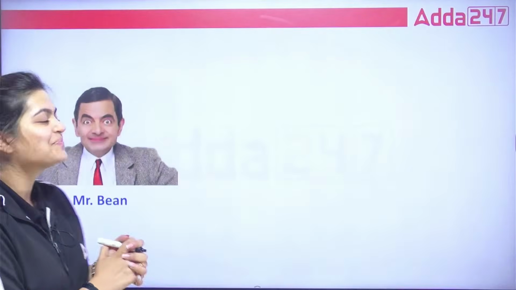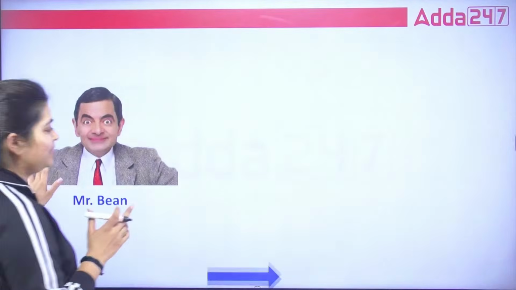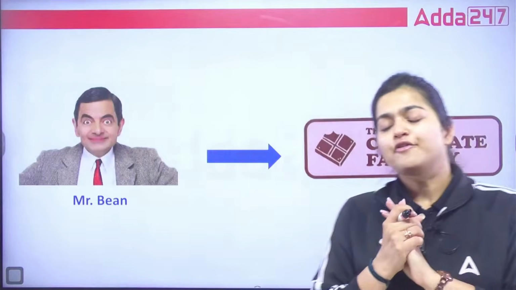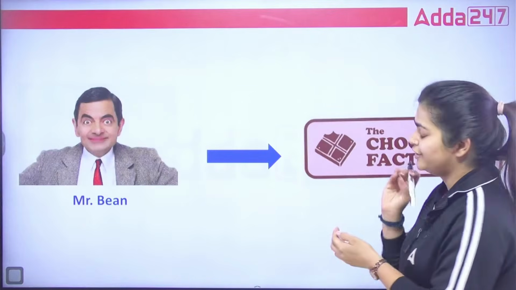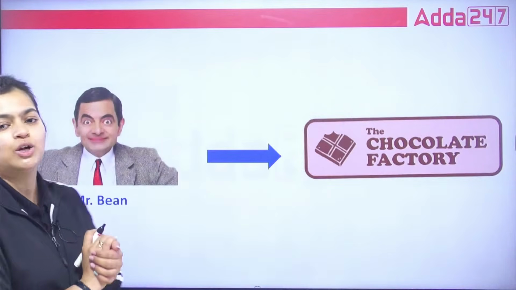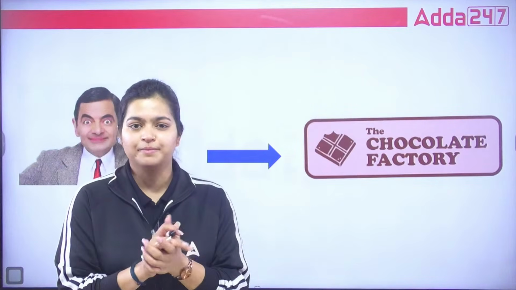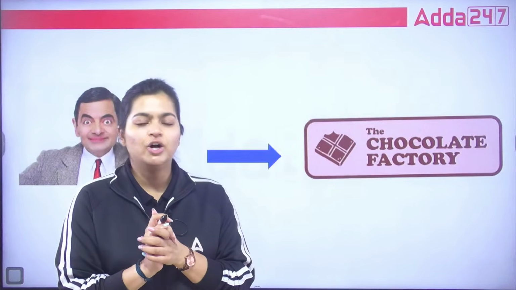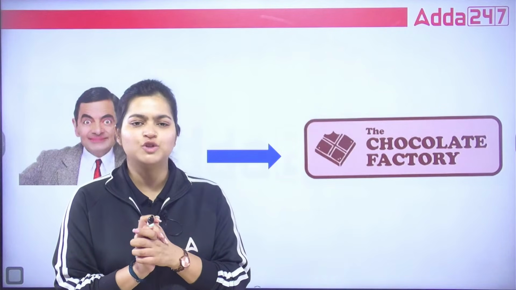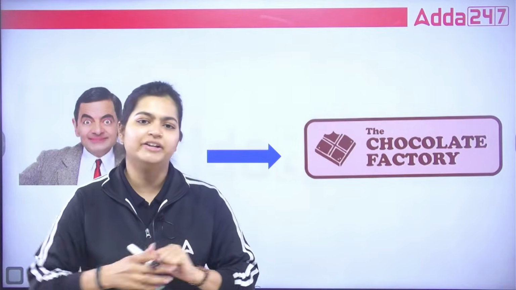Suppose, as you can see, Mr. Bean, everyone knows him, correct? Now Mr. Bean wants to start one business known as the chocolate factory. Correct? This is an example where Mr. Bean wants to start the chocolate factory. Now, can you tell me what is the first thing Mr. Bean requires when he thought of starting this business? What is the first thing? Though he got the idea, let's start the manufacturing of the chocolate factory. Okay, I will purchase the raw material. I will purchase that land. I will purchase this building. I will employ this many laborers.